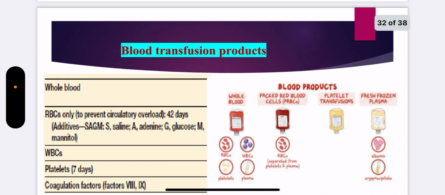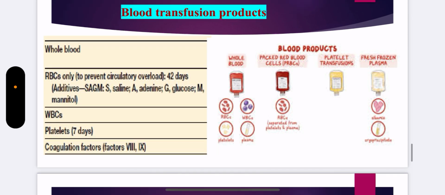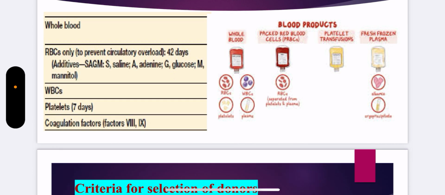Now about blood transfusion products. As I said earlier, whole blood was given earlier, but nowadays blood transfusion products are given to the patients, like only RBCs, only platelets, only white blood cells, coagulation factors, plasma expanders, fresh frozen plasma. They can be given in several conditions wherever these are required. We can see the blood products over here.